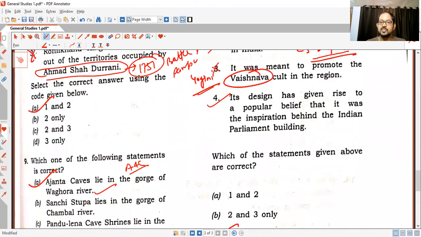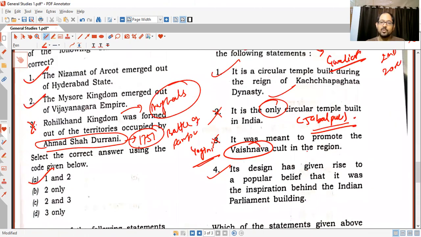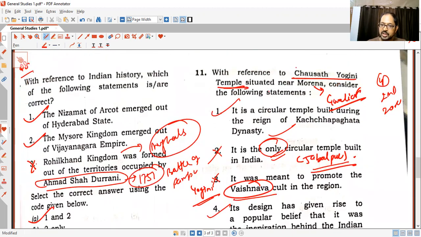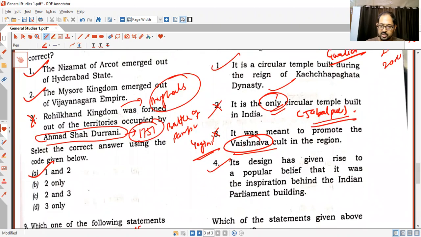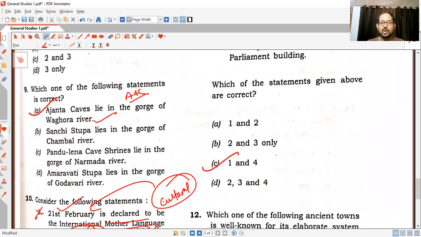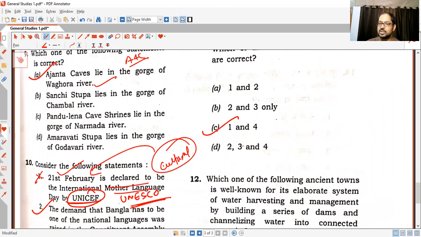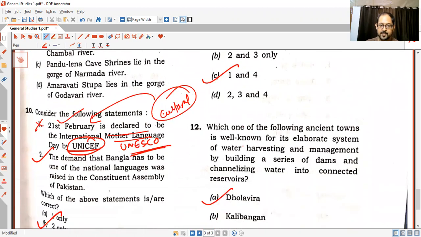In a question like this, if you are not sure, you must be sure that it is not the only circular temple, and it is not for the Vaishnava cult, as the name suggests, Yogini. So it is the Yogini cult, and if you can eliminate 2, then if you look at the options, only one option has neither 2 nor 3, that is C. So you can use this as a deductive approach to get to the answer if you don't know it.